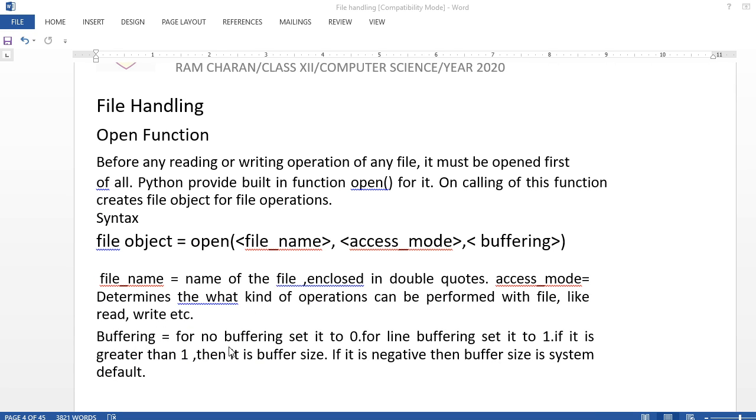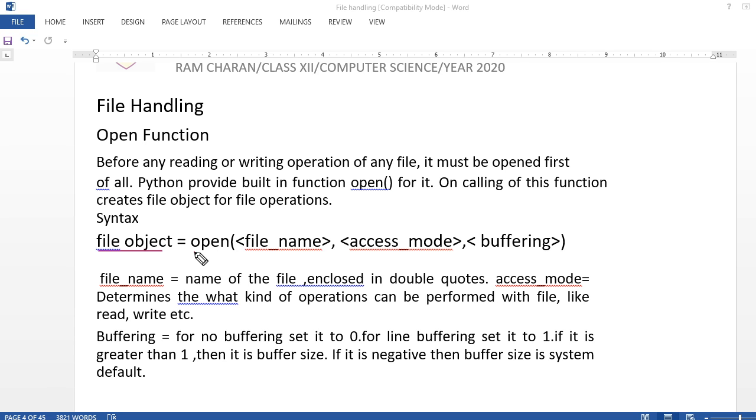Here you see, this is important: the open function for file handling. The very first thing is that you have to open your file. For that you need a file object, like you take an integer x or character x, a variable type. So here you are going to take a file object type, any name you can have, xyz, pqr, like that. And then the function name here is what? The open function.